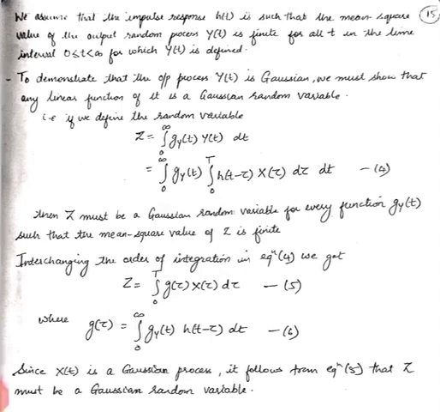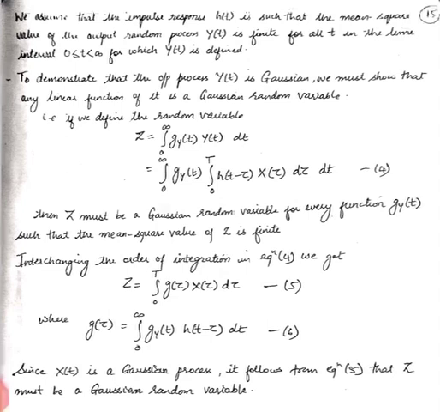Just the way we had our main equation 1 in terms of capital Y, we have a random variable capital Z. Instead of g of t there, we are calling it g y of t over here. There, x of t was given as the random process; here, y of t is the random process. Now in this integral of g y of t times y of t dt, we substitute y of t from our equation, that is the convolution integral which we defined in the previous slide. So Z is the integral from 0 to infinity of g y of t times the convolution integral, that is the integral from 0 to t of h of t minus tau x of tau d tau, and then dt.